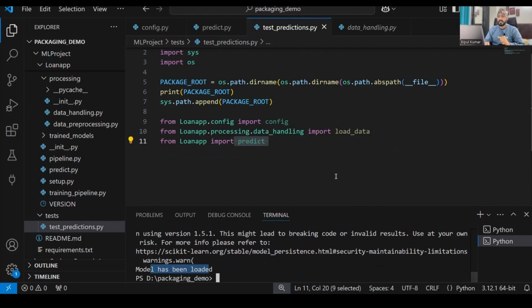So for the test process, the very first script that we are going to write, that means the very first test case that we are going to write, is to test that the return value should not be null. That means whenever we are going to predict anything, whenever we are going to give an input, the return value should not be null. This is the first test case. All right.